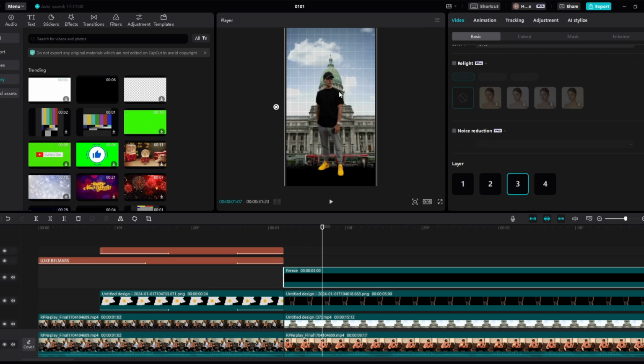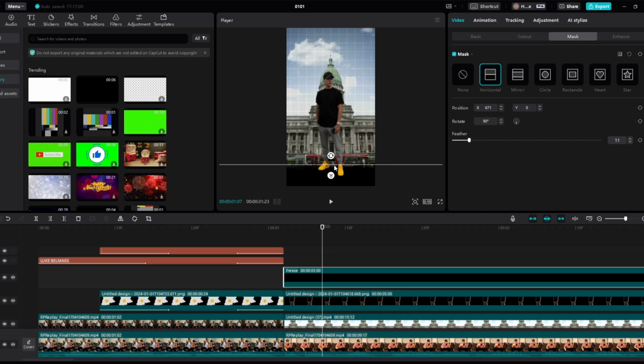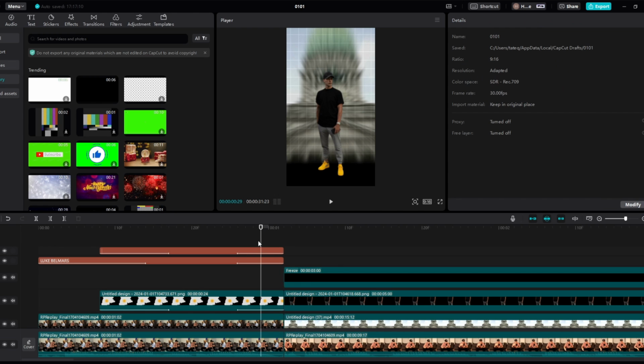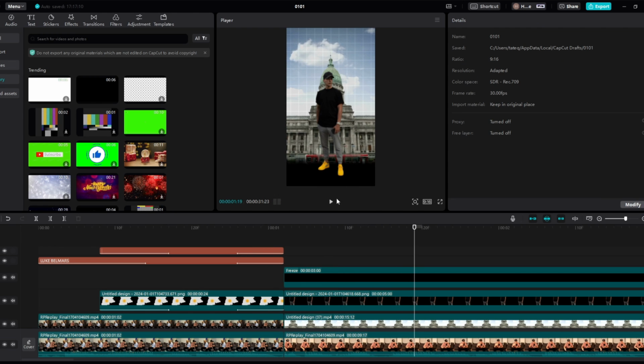feet, just like this. Now what we can do is actually increase the size. So if we come back to mask, just build it up a little bit more, just like this. Perfect. So now we have something like this. He's standing right here, which looks super clean.